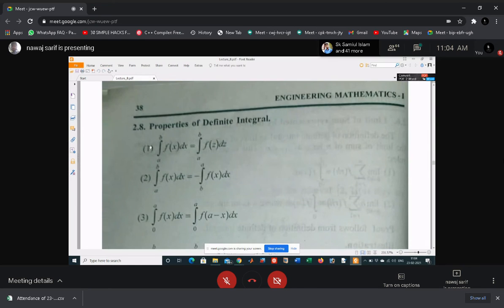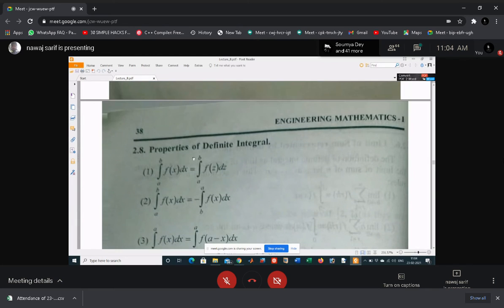These properties of the definite integral, just try to see these examples. I think in your integral calculus book you will get more examples related to these properties. I will give you some examples, and just try to solve them, because you all know and have solved integrals using these properties in your 12th standard.